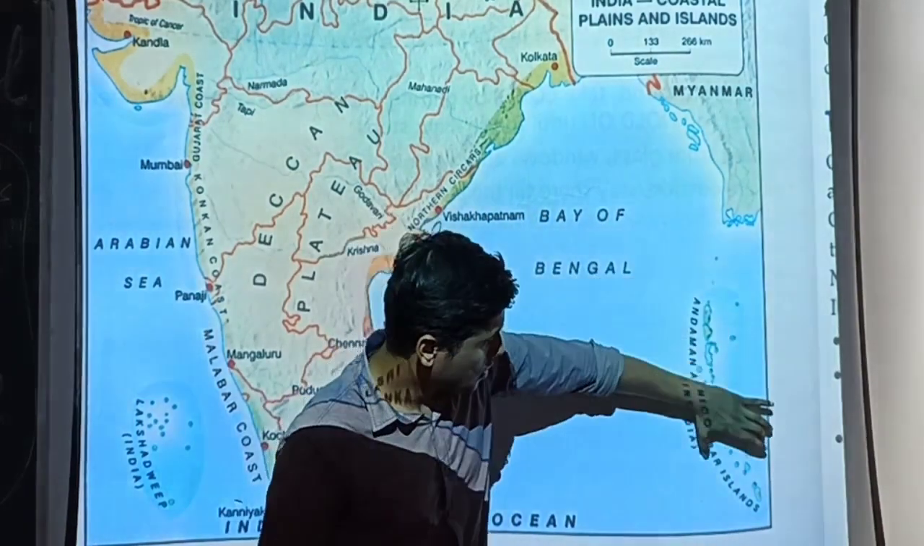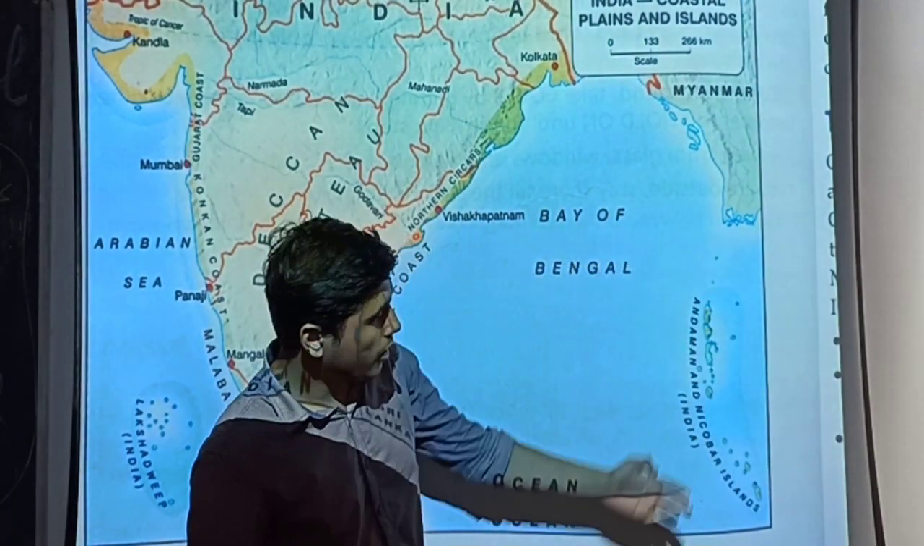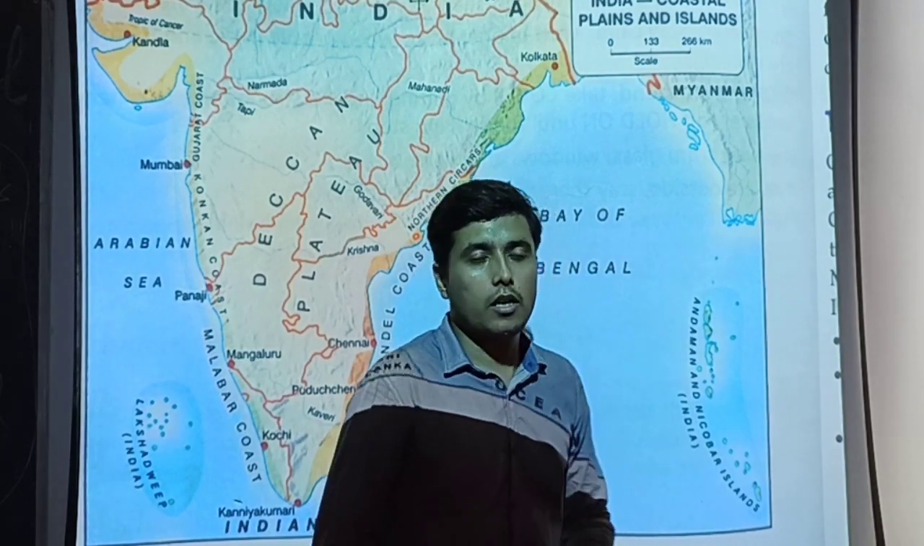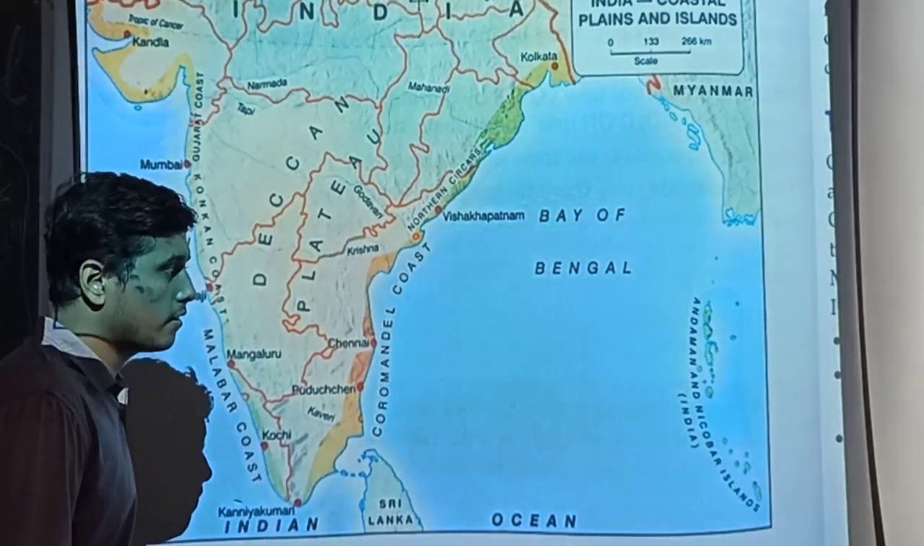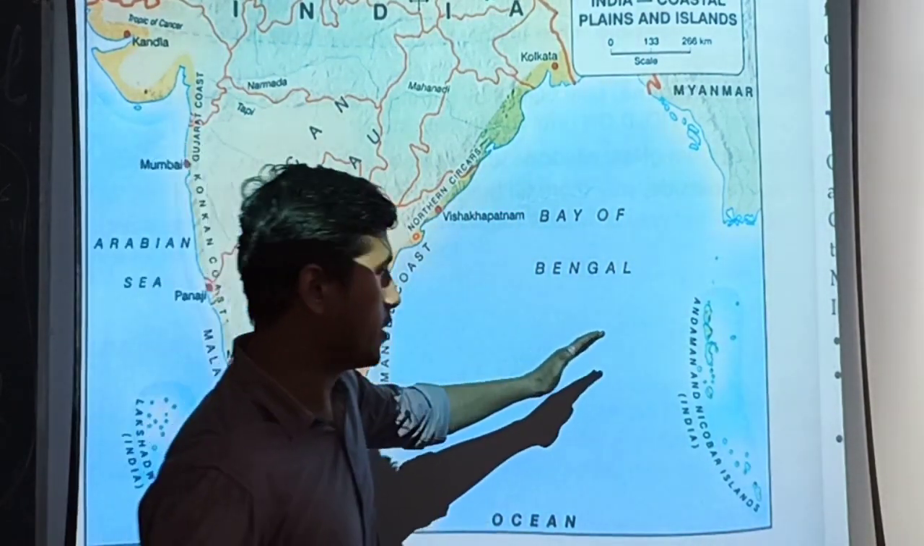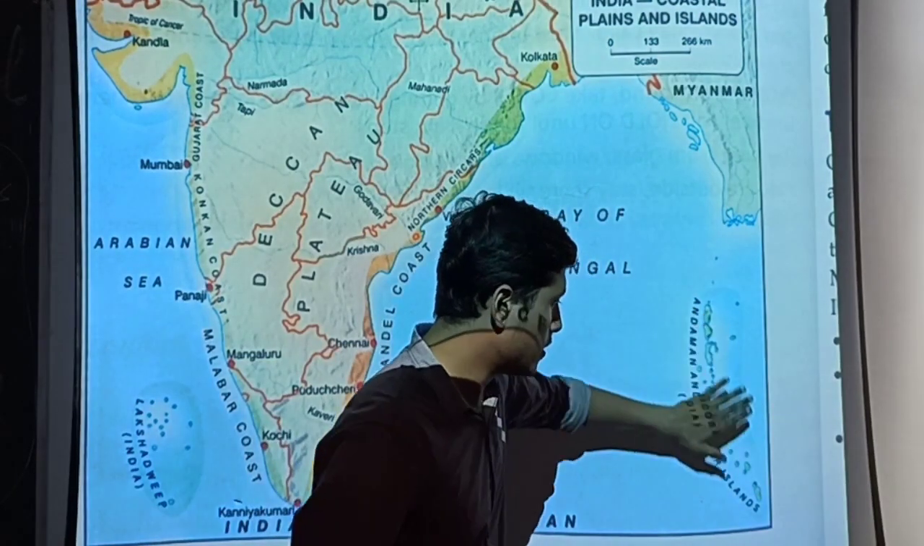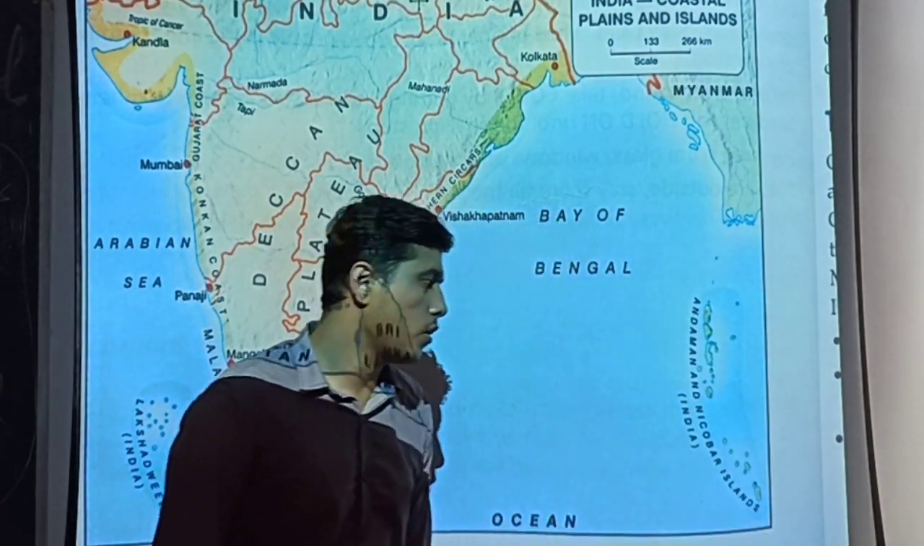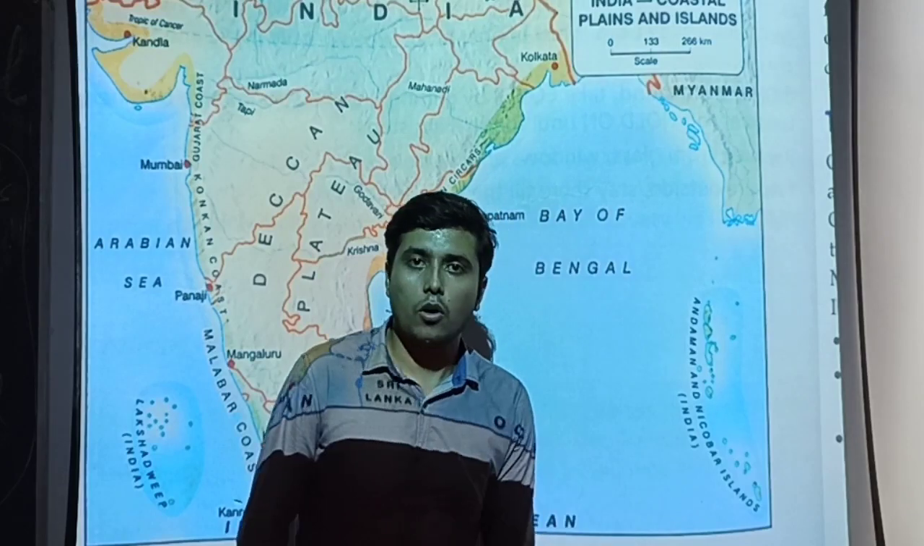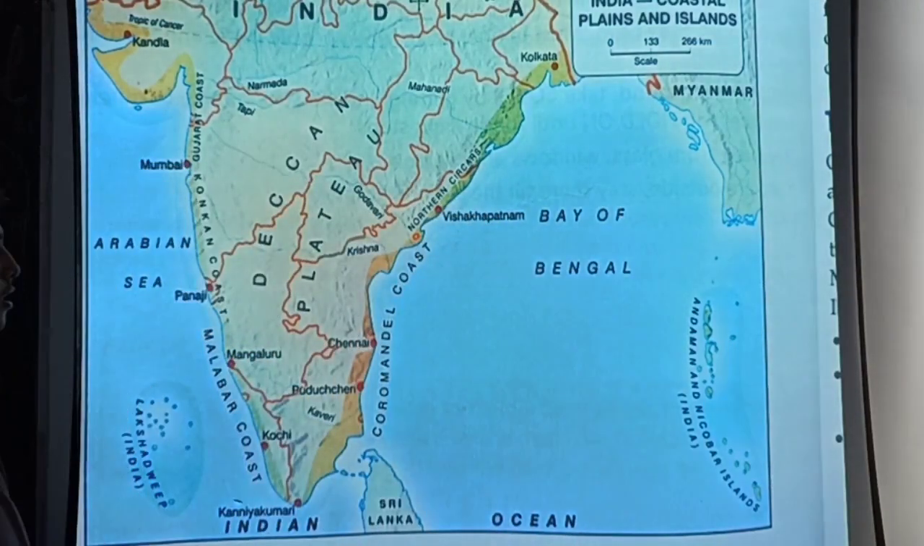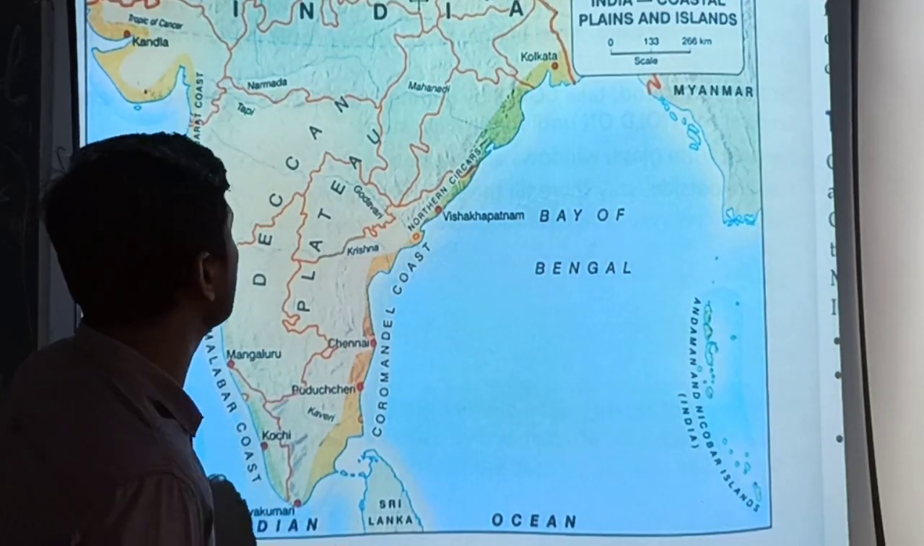Similarly, if you look here, this whole portion is the Andaman and Nicobar Islands, which covers around 300 islands. These are divided into two parts, first one here and second one there. And the southernmost part is called Indira Point, which is the southernmost part of India.